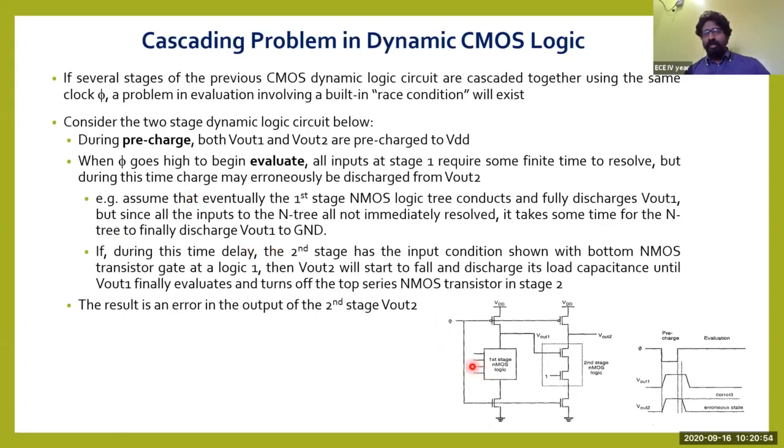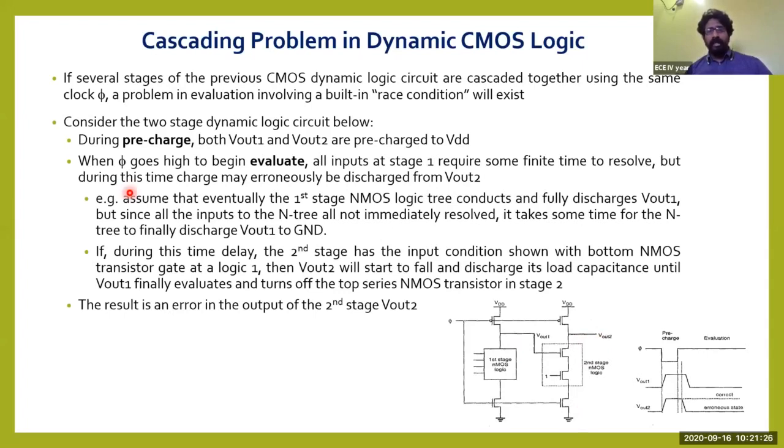once you give the input signal to all these N transistors, all of a sudden all the N transistors will not come into active stage and will not be turning on. It depends upon the voltage which is given simultaneously. So before all these N transistors come into active stage and discharge the capacitance which is stored in the Vout1 to ground, there is a scope that this transistor turns on first, and that's why even the Vout2 discharges before the Vout1.